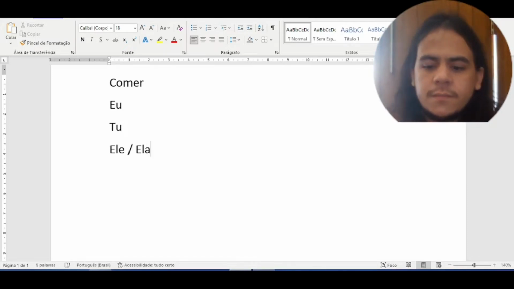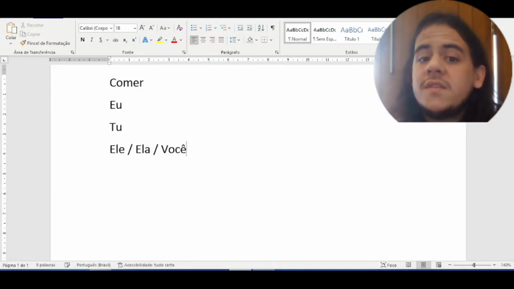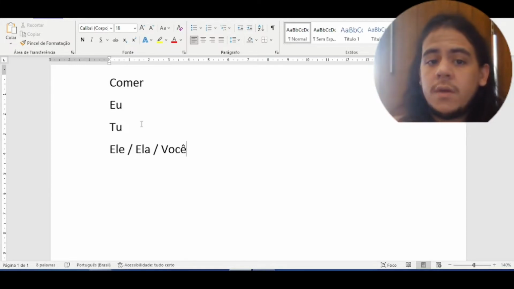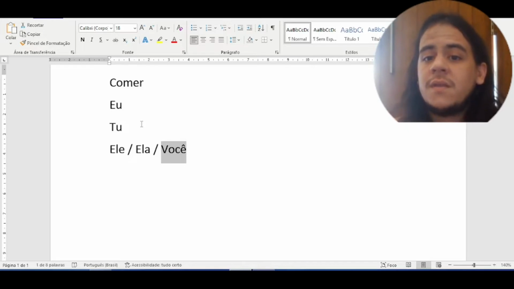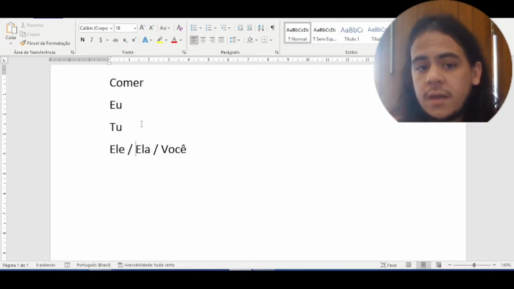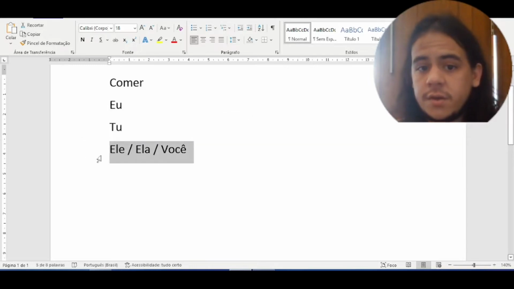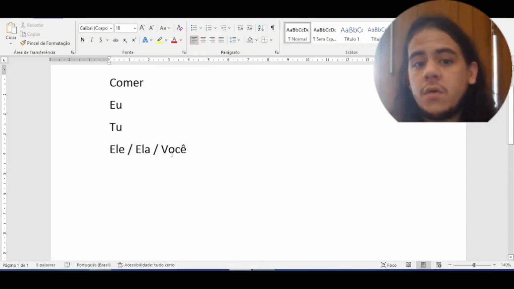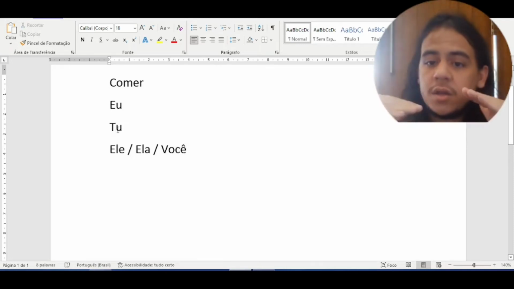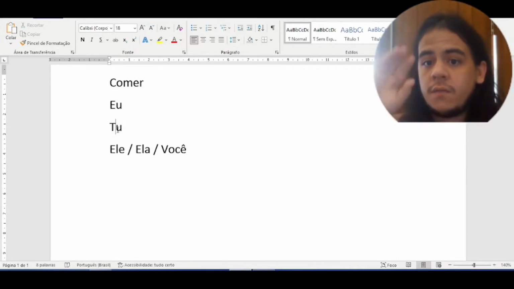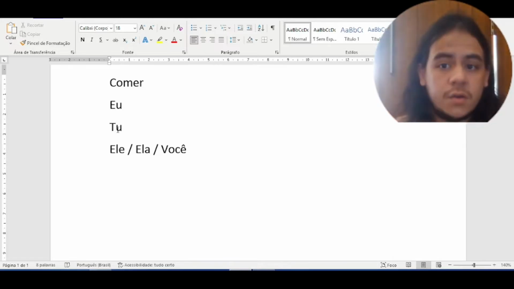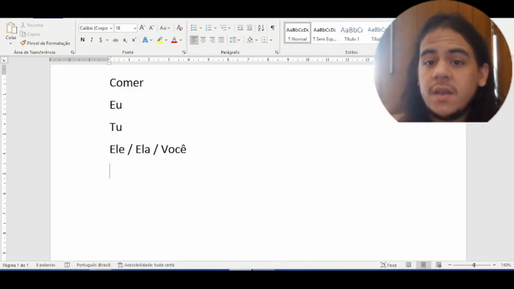Ela, she, and você means you, but I put it here because it's the same conjugation. It's equal to ela and ele. Even though você means tu, the conjugation is different. Tu conjugates in one way, você conjugates in another way. They both have the same meaning.